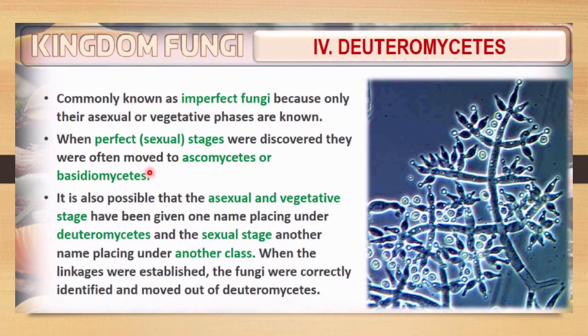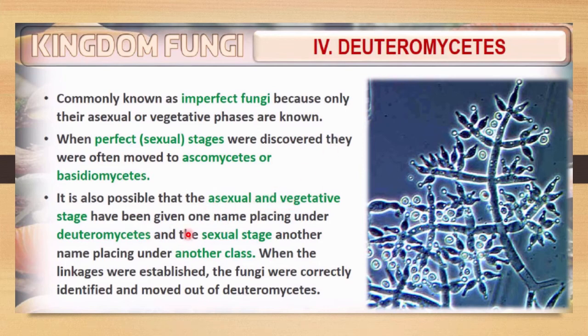And what is a perfect fungi? It is also possible that the asexual and vegetative stage has been given one name, placing it under Deuteromycetes, and the sexual stage another name, placing it in another class. So the characteristic of this group is the asexual or vegetative stage.